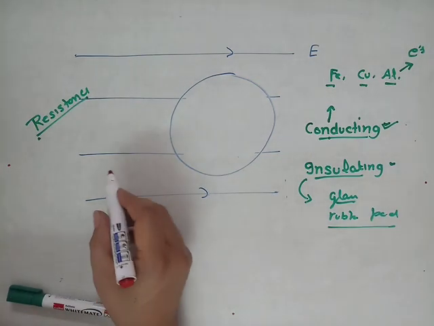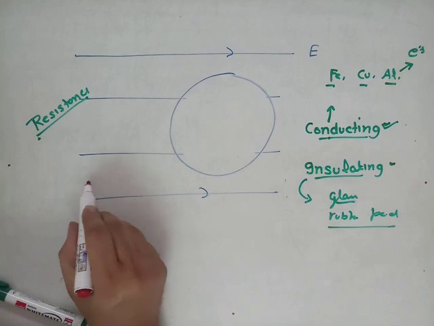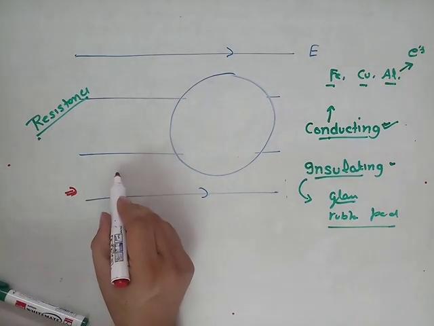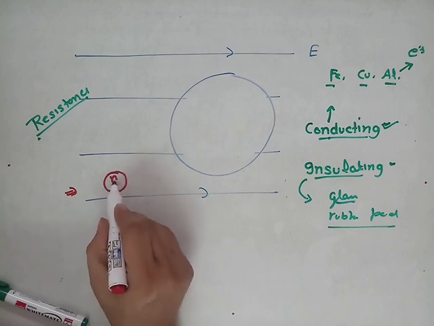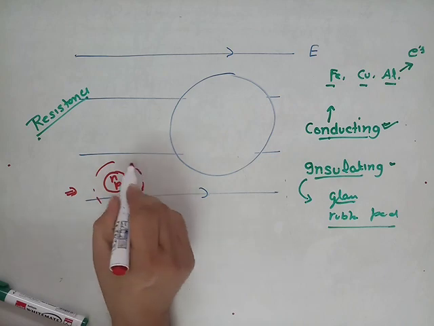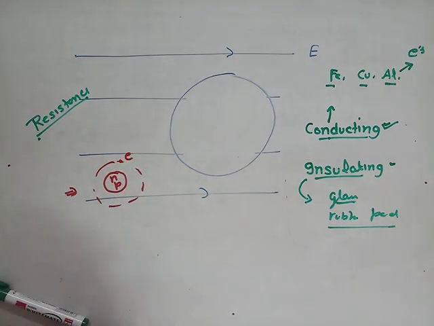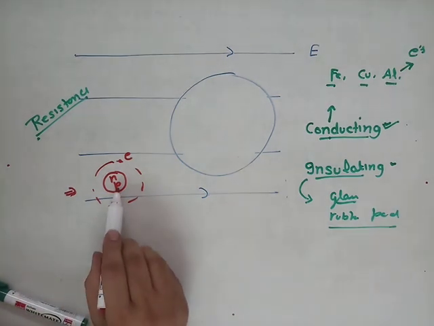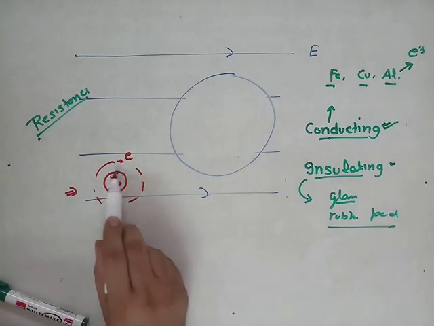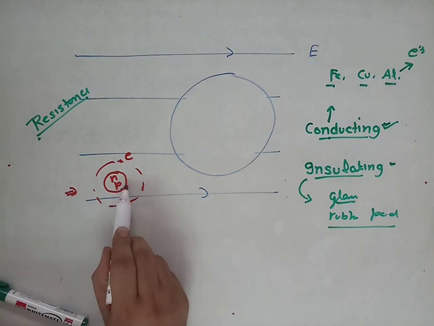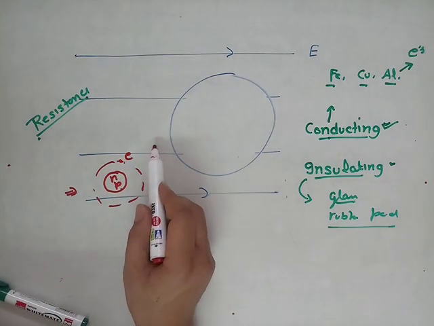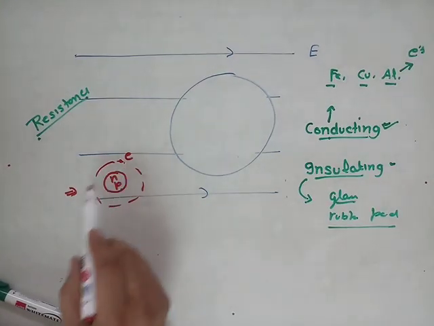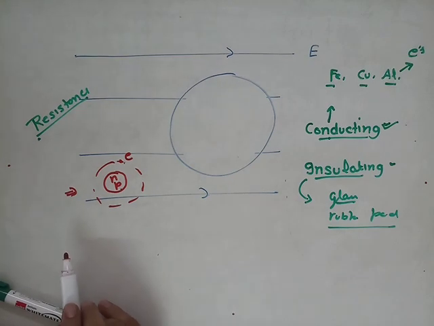Because if we look into the structure of an atom, it consists of neutrons and protons, and electrons are revolving around it. Protons are positive charge, and protons can't leave the nucleus. That means protons are not available in a free state. It is the electron which can transfer. If anybody loses electrons, it becomes positively charged. If anybody gains electrons, it becomes negatively charged. It is the electron which moves.